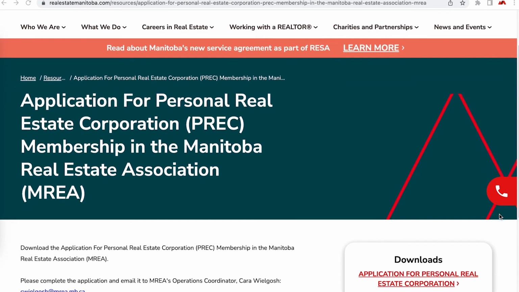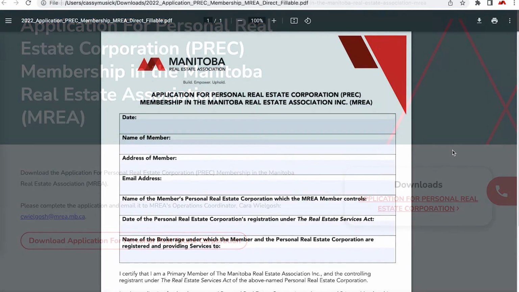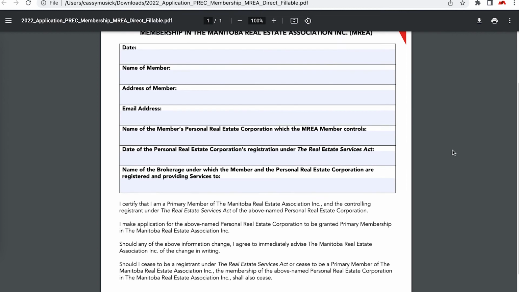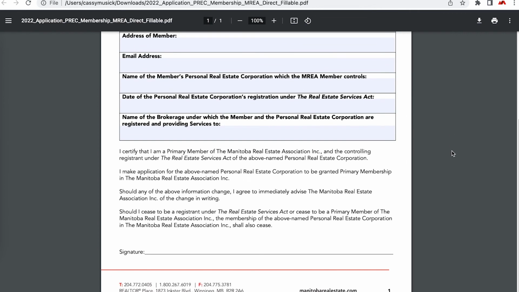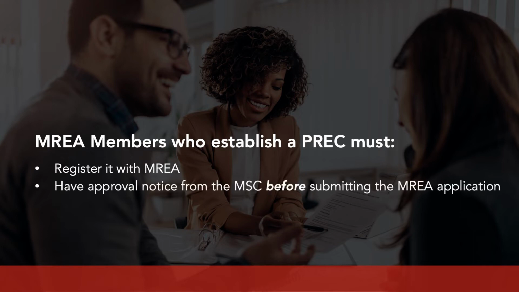After receiving confirmation from the MSC that the PREC application has been approved, all Manitoba Real Estate Association members must apply for PREC membership. This is done by downloading the application form, which is found in the Resources section of the MREA website and linked in the description below. If you are already an individual member of MREA when you establish your PREC, you must register the PREC as a member also. The MREA can only register your PREC as a member after the MSC has approved your application. Do not submit your membership application until you have received written confirmation that your PREC has been approved.